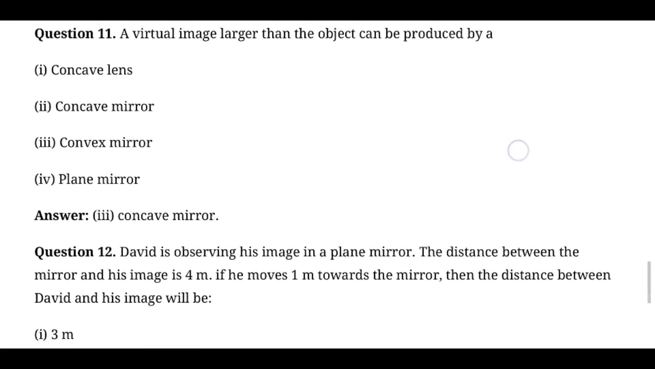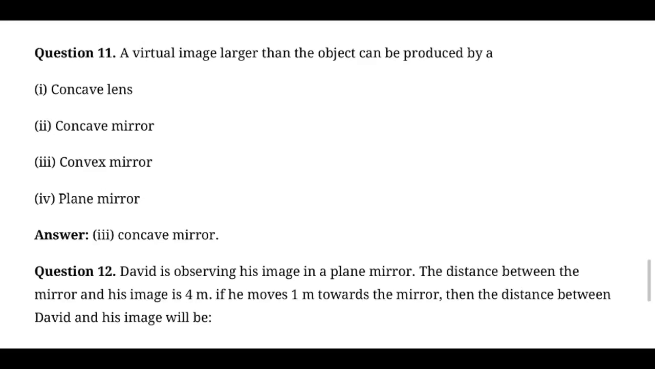Then the 12th one: David is observing his image in the plane mirror. The distance between the mirror and the image is 4 meters. If he moves 1 meter towards the mirror, what is the distance between David and his image? As I explained in an earlier question, if you are standing 2 meters away from the mirror, the image is also positioned 2 meters away from the mirror. But they ask for the distance, so 2 plus 2 is 4 meters.